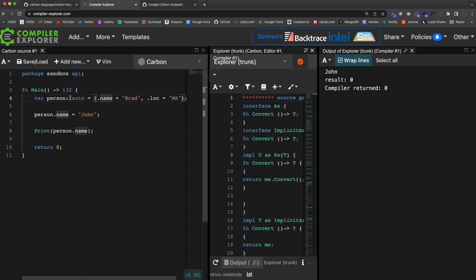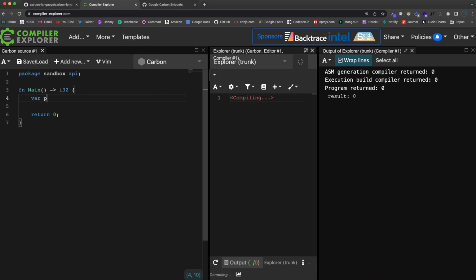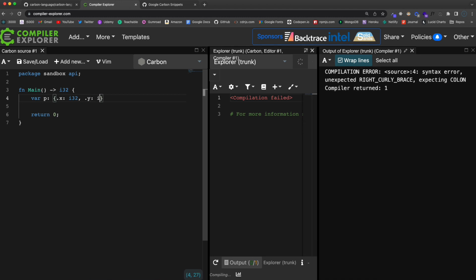Now, I used auto right here, but in most cases, you should define your types explicitly. So we'll just get rid of this, and let's create a struct with types. So we'll just say var and then p, so for points or coordinates. And I'm going to say that I want two 32-bit integers. So the types we're going to put in curly braces, just like the structs themselves. And then the name of the key, so I'm going to use x and y. So I'll say that x, I want that to be I32. And then y, I want that to be I32.